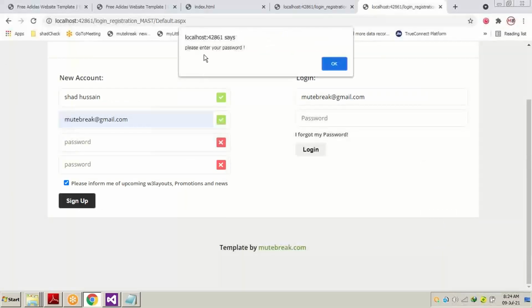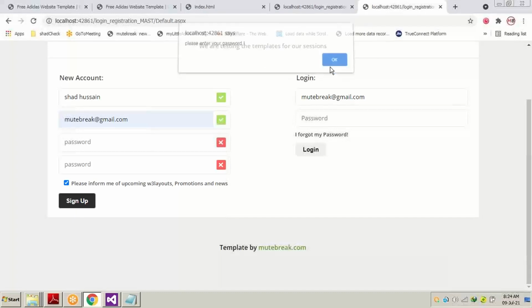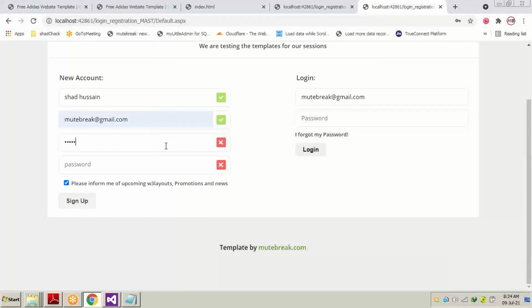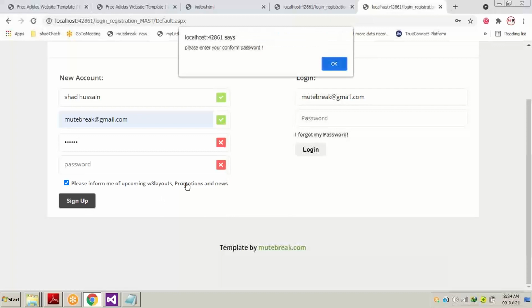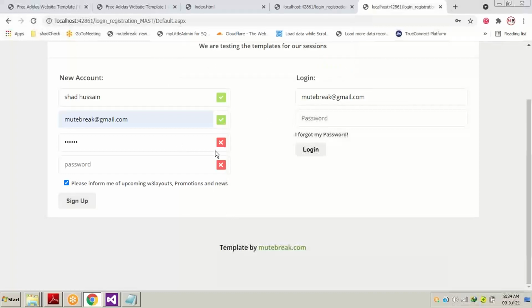Now if you press the sign up button, it is showing me please enter your password, and the cursor went to the password. We will write any password. Suppose I write 1 2 3 4 5 6. Again, if I press the button leaving the confirm password text box empty, it is showing me please enter your confirm password. Then we will write 1 2 3 4 5 6, and then we press sign up. Whatever server side control we write behind this button is going to be executed.